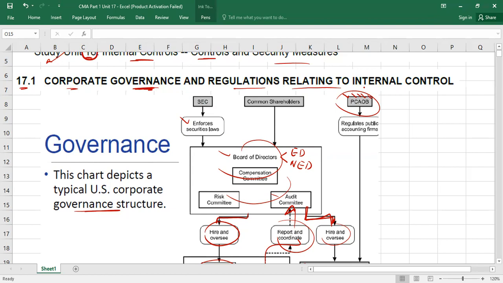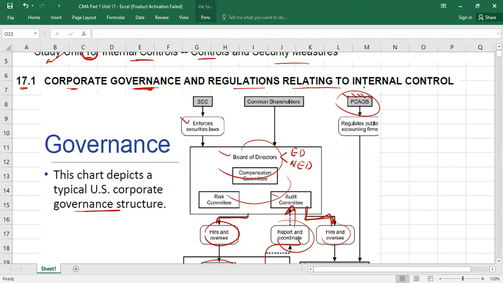For example, if you want to establish an audit firm in Pakistan, you have to fulfill the requirements of ICAP, the Institute of Chartered Accountants of Pakistan. Understood? So same here in the USA, there is a body that is called the PCAOB. If any audit firm wants to operate within the boundaries of the USA, they have to fulfill the requirements of this body, the Public Company Accounting Oversight Board.